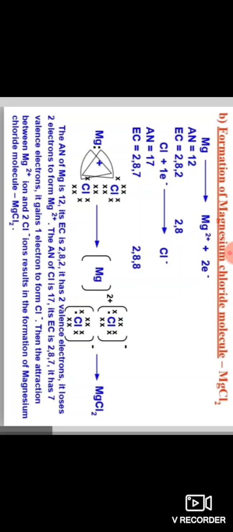So then the attraction between magnesium ion and chloride ion results in the formation of magnesium chloride, MgCl2. Have you understood? So here magnesium loses 2 electrons and it forms the magnesium chloride molecule, MgCl2. Very important in your examination.